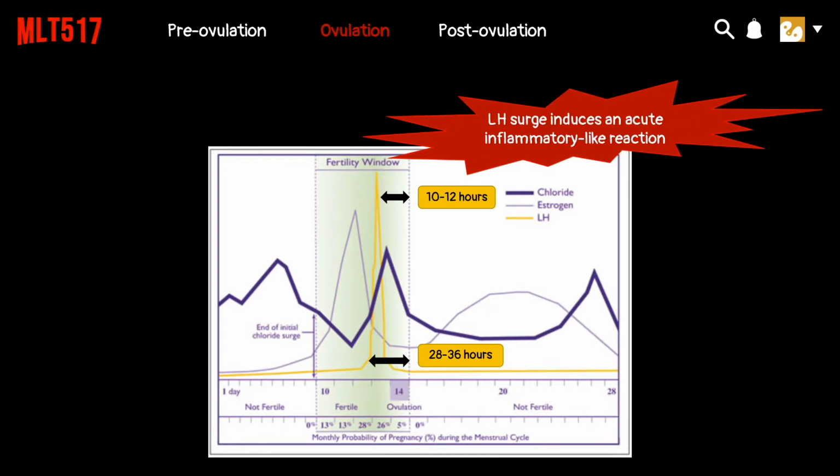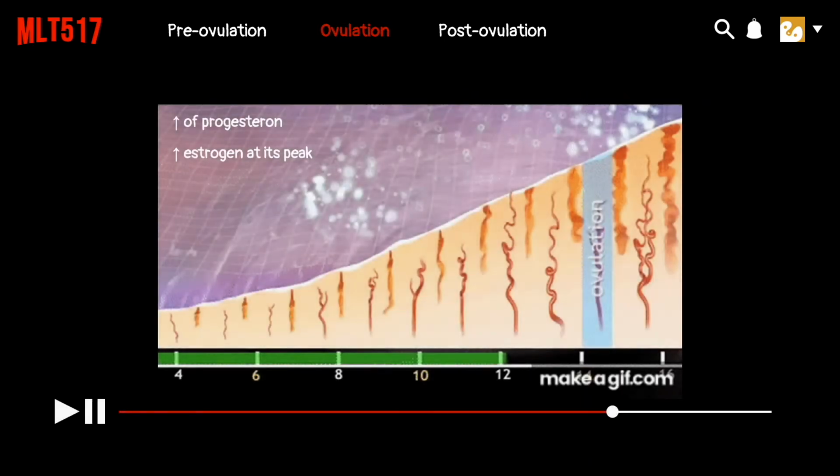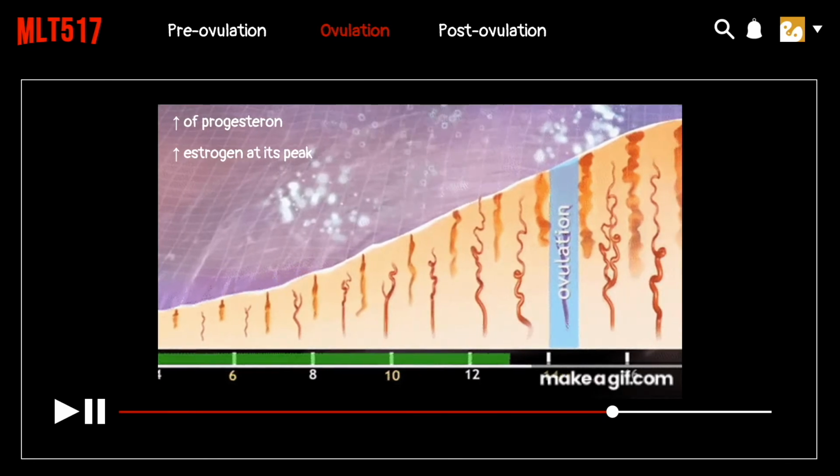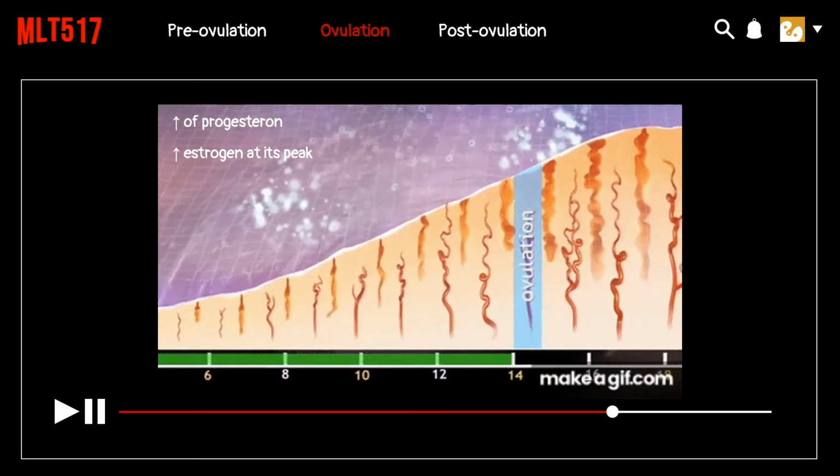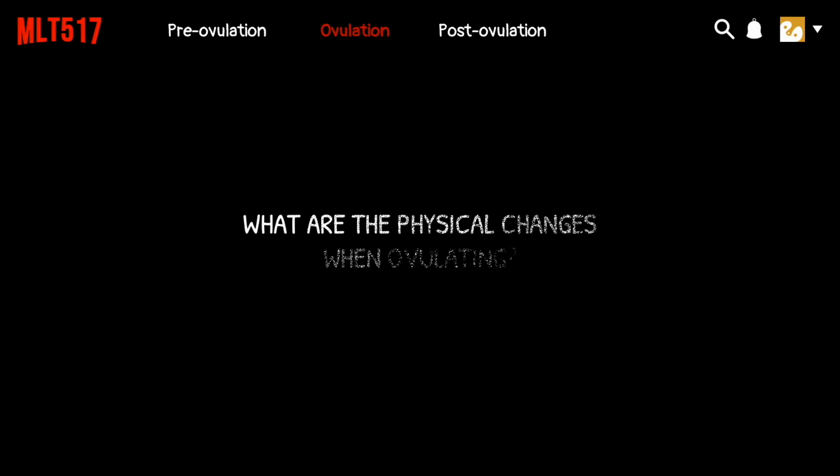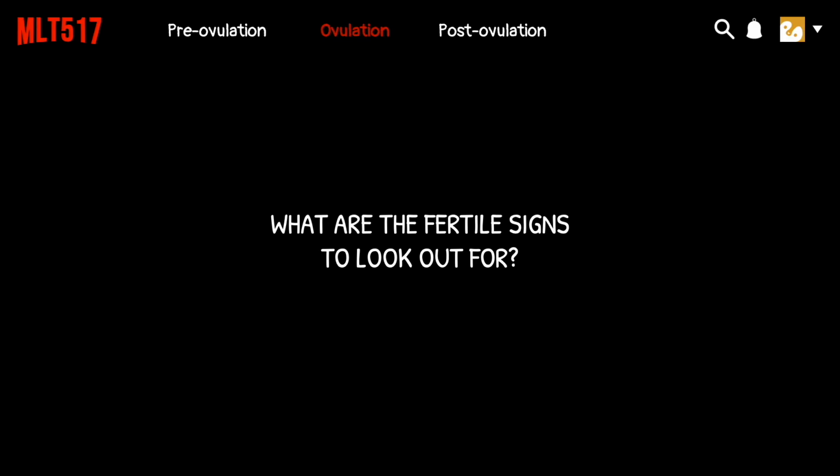LH surge induces an acute inflammatory-like reaction, which is surely needed to induce the follicle to rupture. The increase of progesterone with estrogen at its peak causes the walls of the uterus to continue thickening for preparation of a fertilized egg. So, what are the physical changes when ovulating? Or in other words, what are the fertile signs to look out for?